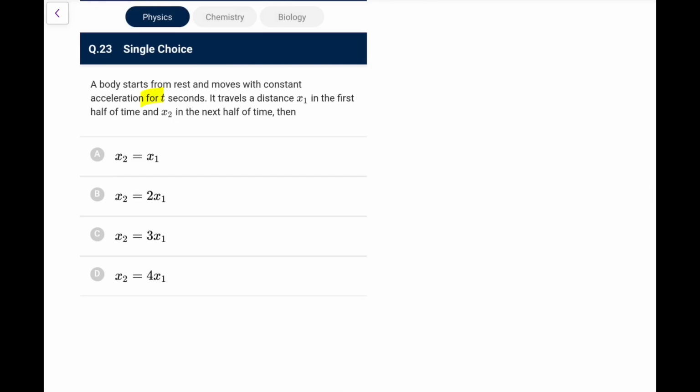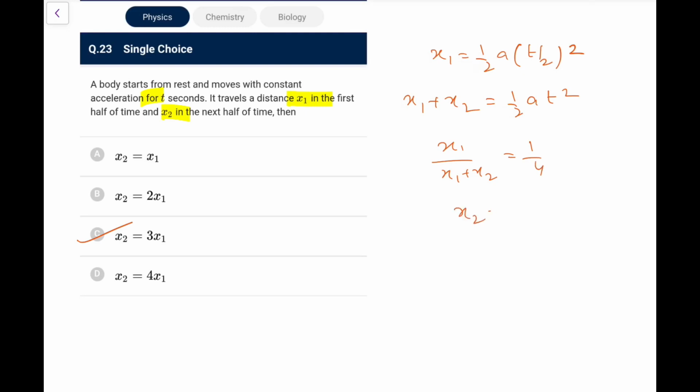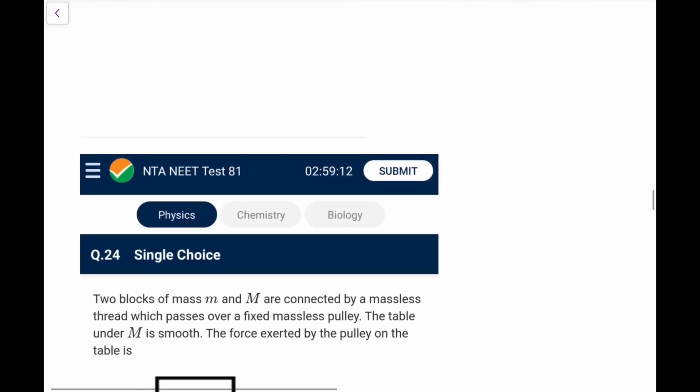A body starts from rest, moves with constant acceleration for t seconds. It travels a distance x1 in the first half, x2 in the next half. Because it is starting from rest, in equal time intervals you know the ratio is 1:3:5. So x2 is thrice of x1. You can directly go. Otherwise you will write x1 would be equal to half a into half time, that is t by 2 square, and in complete time it would be x1 plus x2, that is half a into t square. So if you take the ratio x1 upon x1 plus x2, this comes out as 1 by 4, and here also you get x2 equal to 3x1. You directly remember these results.